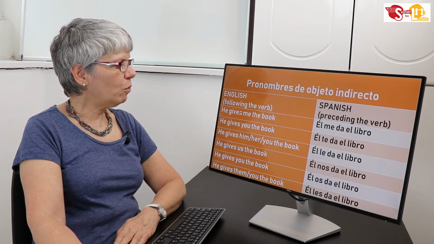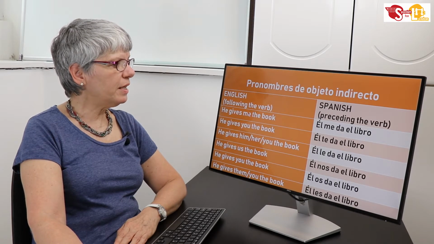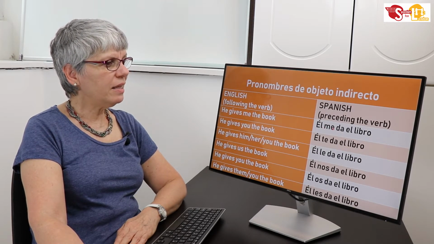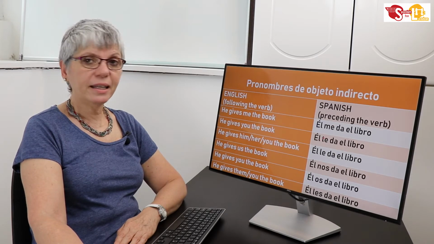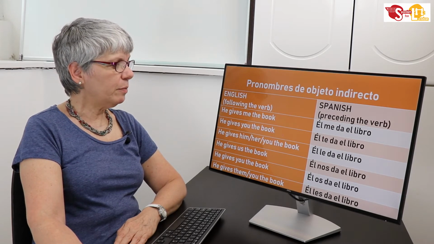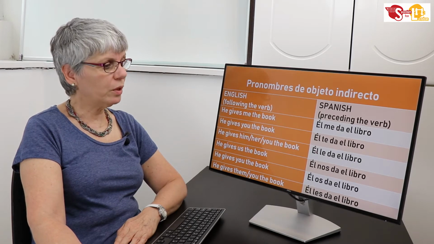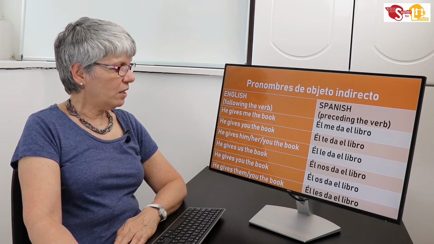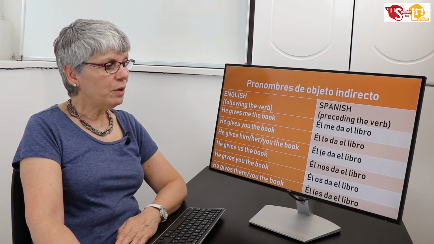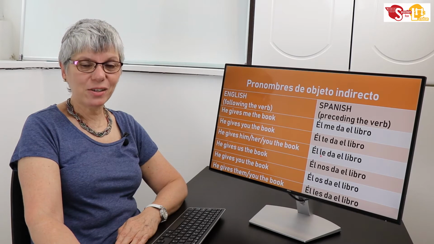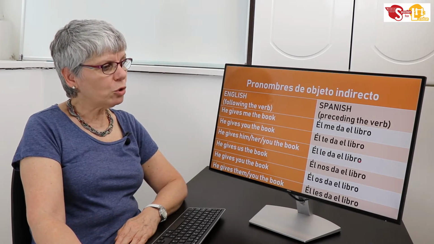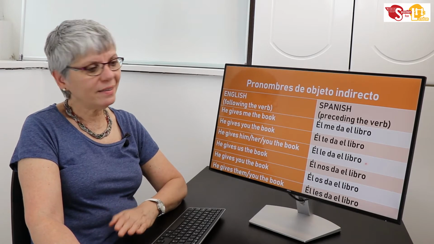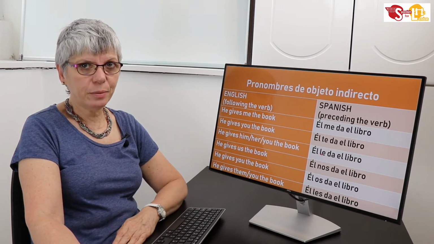So let's see, how do we say he gives me the book? Él me da el libro. He gives you the book. Él te da el libro. He gives him or her or you formal the book. Él le da el libro. So to say to him or to her, we have only one form in Spanish, which is always le. We don't distinguish here. Whether he gives the book to Mary or to John, it is the same. Él le da el libro.